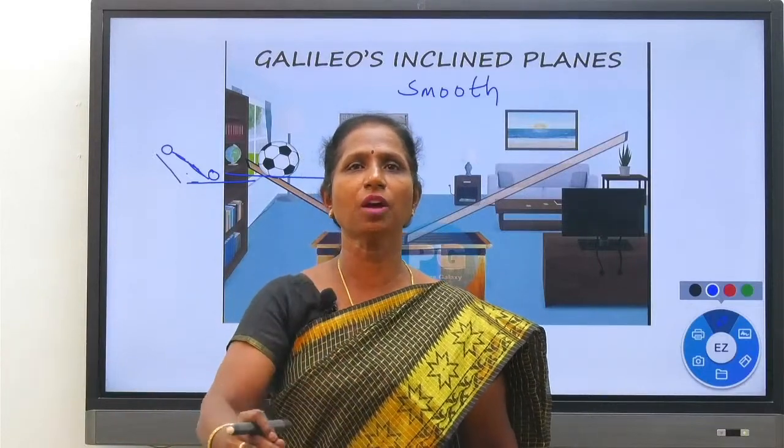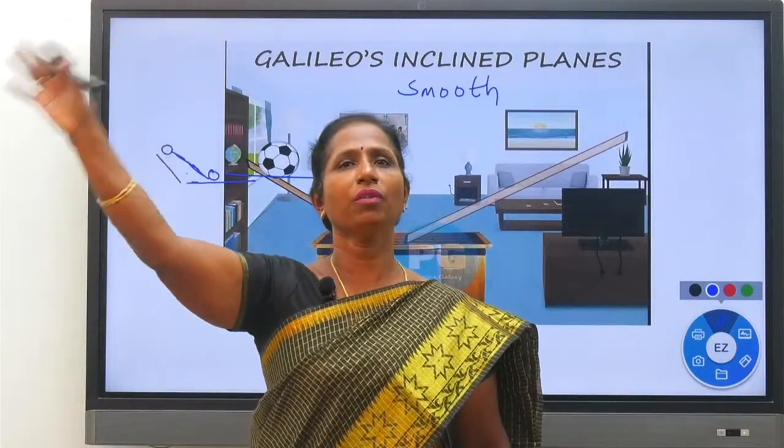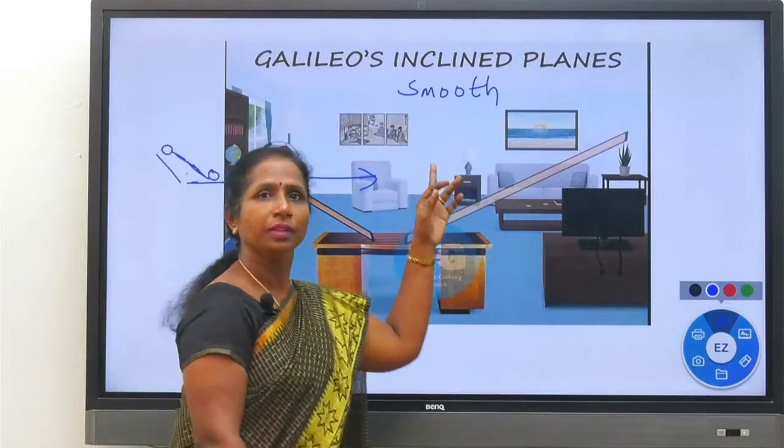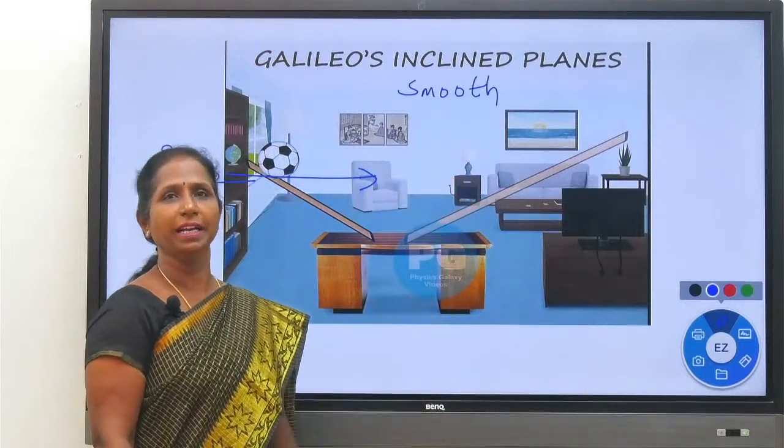The ball will never stop. It will stop only at infinity. We don't know where infinity is. So it moves till infinity without any stop. So this is the experiment done by Galileo.